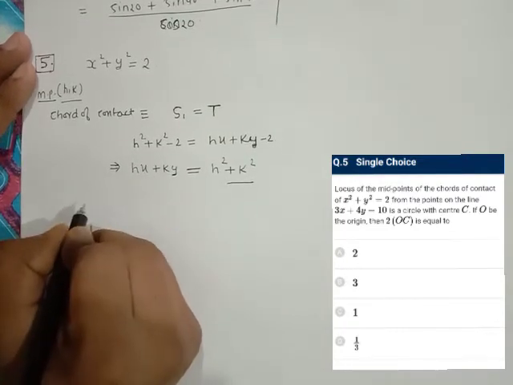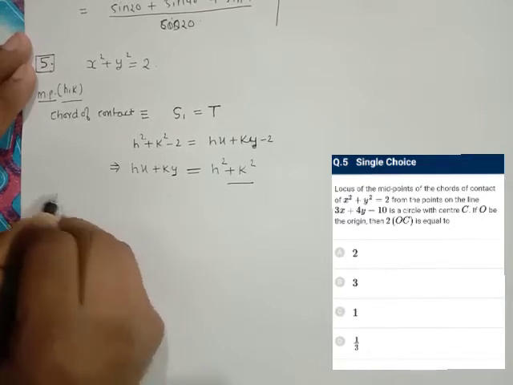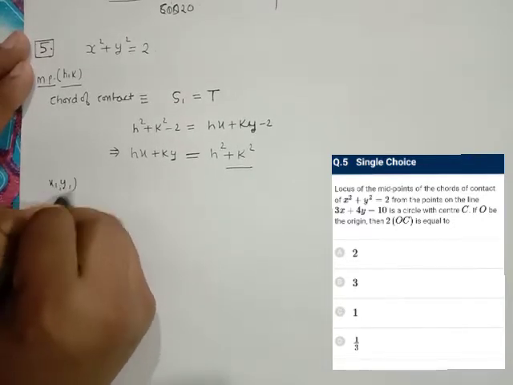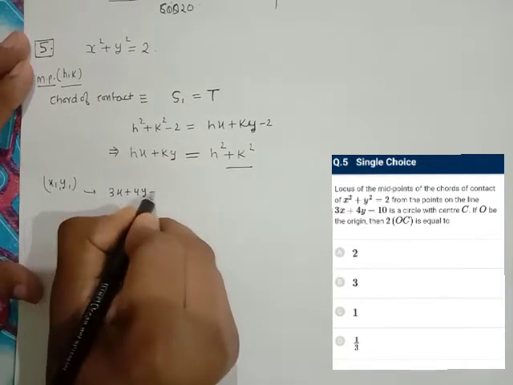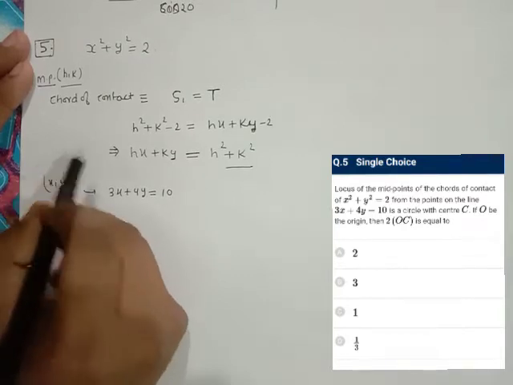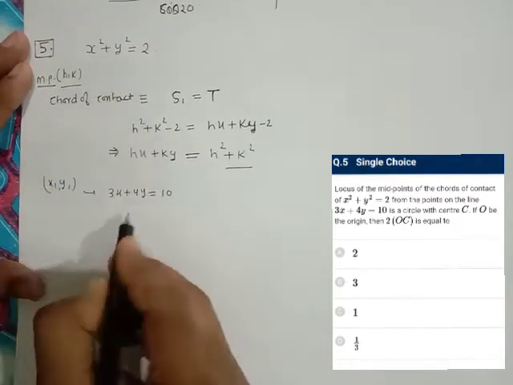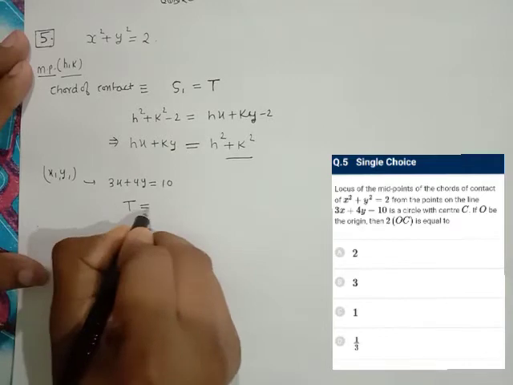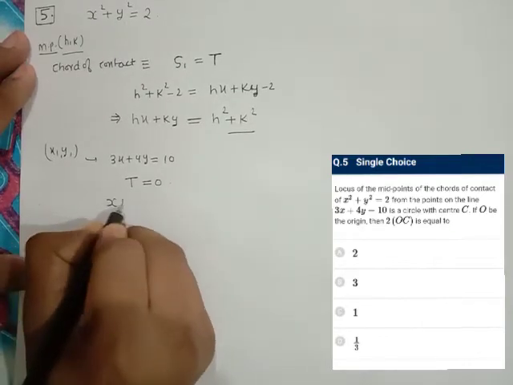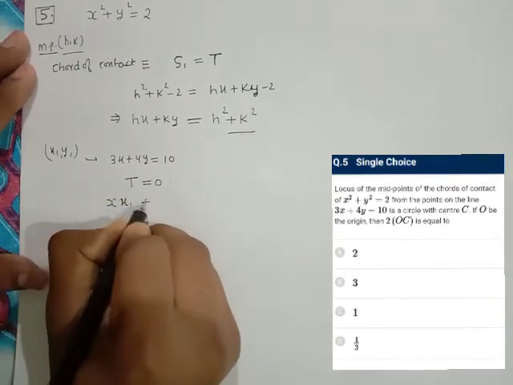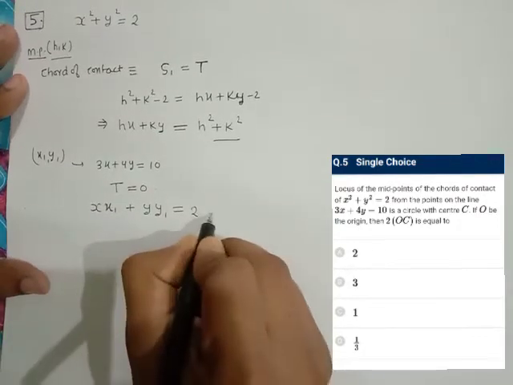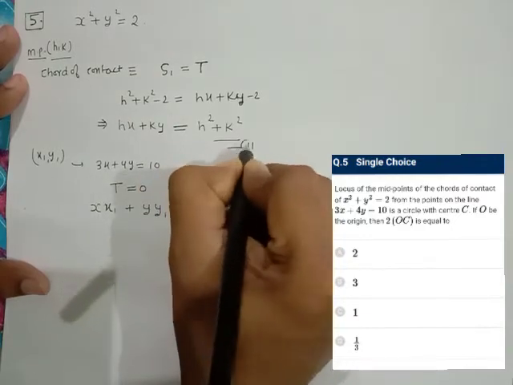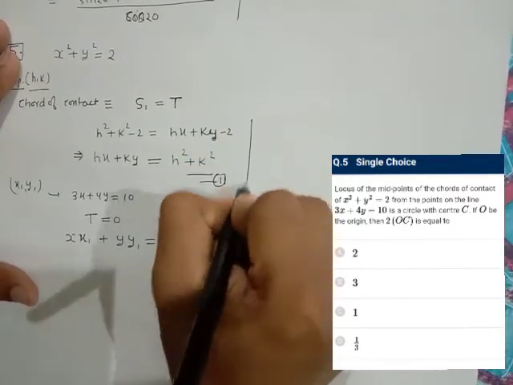Okay, there is another method to find the chord of contact. So here given that from an external point, let's say x1 comma y1, which actually lies on the line 3x plus 4y equal to 10. So इस point से chord of contact on this curve will be given by T equal to 0. So this will give x1 plus y1 is equal to 2. So equation 2 and equation 1 are actually the same equation, so we can compare both.